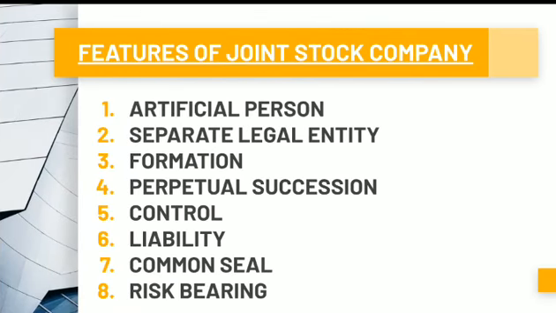So now we'll study the features or characteristics or nature of joint stock company one by one. The first characteristic is artificial person. Second is separate legal entity. The third is formation. The fourth is perpetual succession. The fifth is control. The sixth is liability. The seventh is common seal, and the eighth is risk bearing. So these are the 8 important features or characteristics of joint stock company. We'll study them one by one.